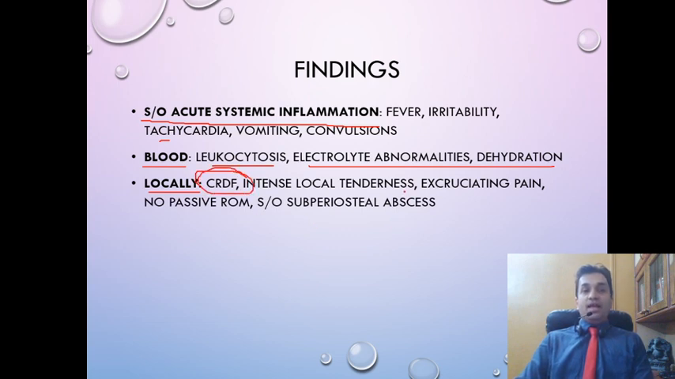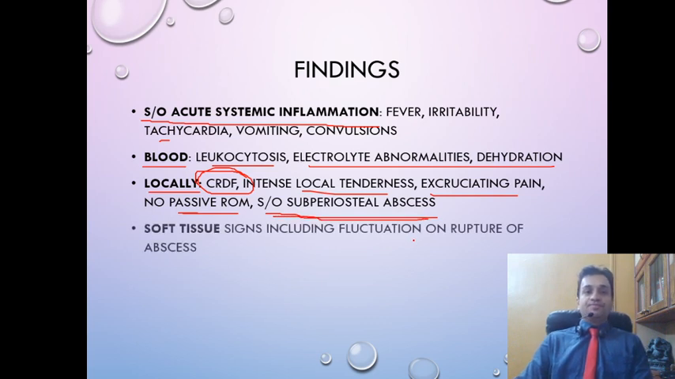and it may mimic either cellulitis or an intensely inflamed local abscess. So there will be local tenderness, excruciating pain, and because of the intense inflammatory response, the muscles around will be in a state of protective spasm, and therefore the patient will not allow any passive range of motion, which means if the examining doctor tries to move the joint, it will be limited by severe pain. If there is a subperiosteal abscess which is complicated into cellulitis, all the features of cellulitis will also be present.